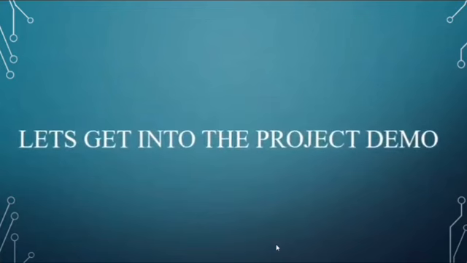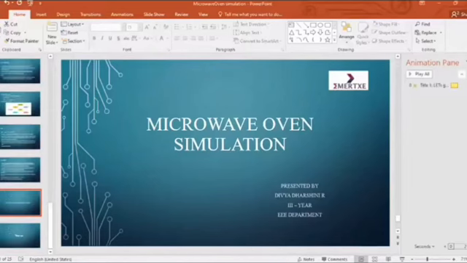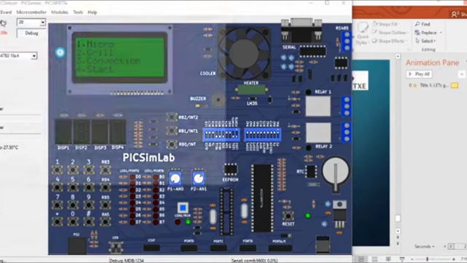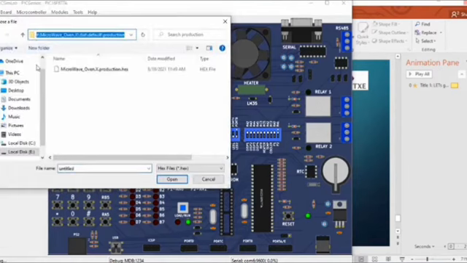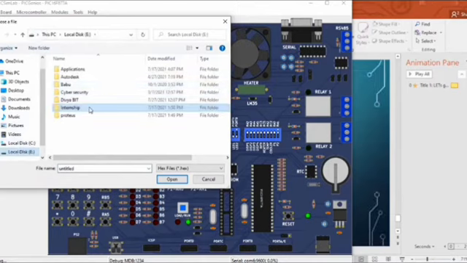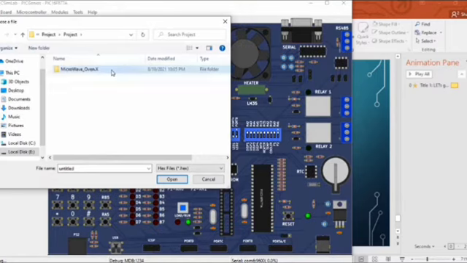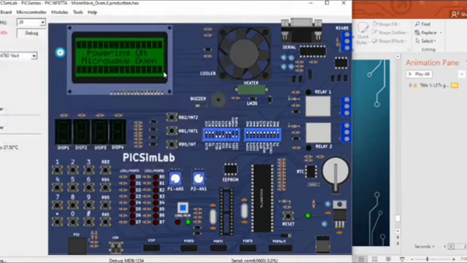Let's get into the project demo. Let me open the file. The file is loaded and it's showing the four different modes of cooking, that is, microwave mode, grill mode, convection mode, and start mode.